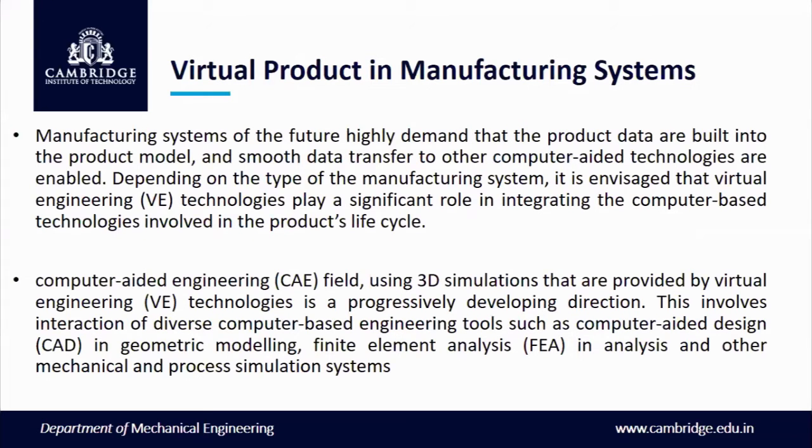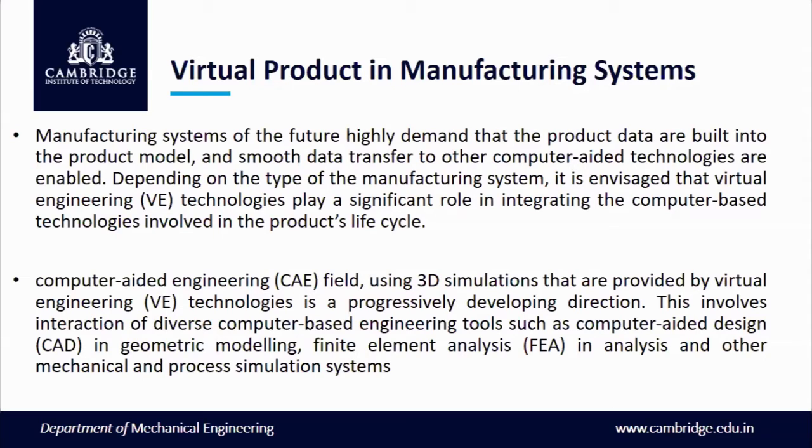So now next, which has already been discussed, is the virtual product in manufacturing systems. I have told you how important these virtual products in manufacturing systems are.